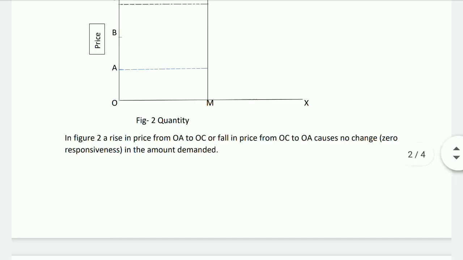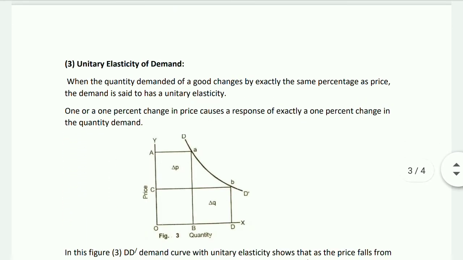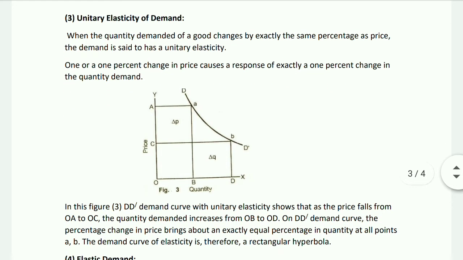Number 3, unitary elasticity of demand. When the quantity demanded of a good changes by exactly the same percentage as price, the demand is said to have a unitary elasticity. A 1% change in price causes a response of exactly a 1% change in the quantity demanded. The figure illustrates such a case.